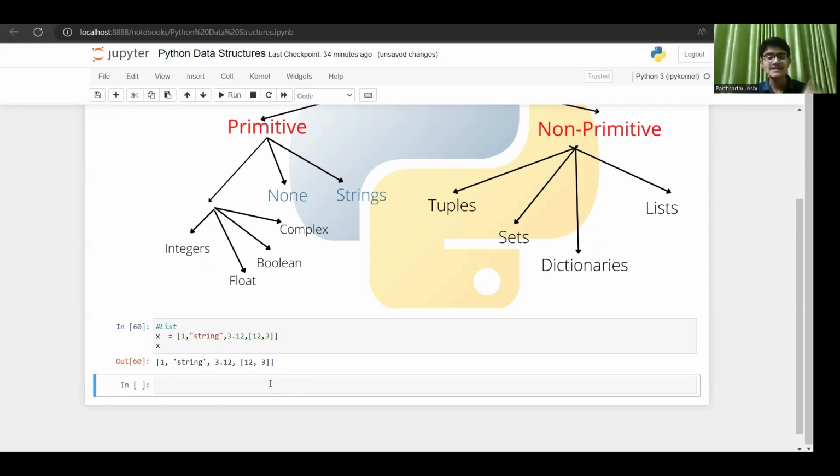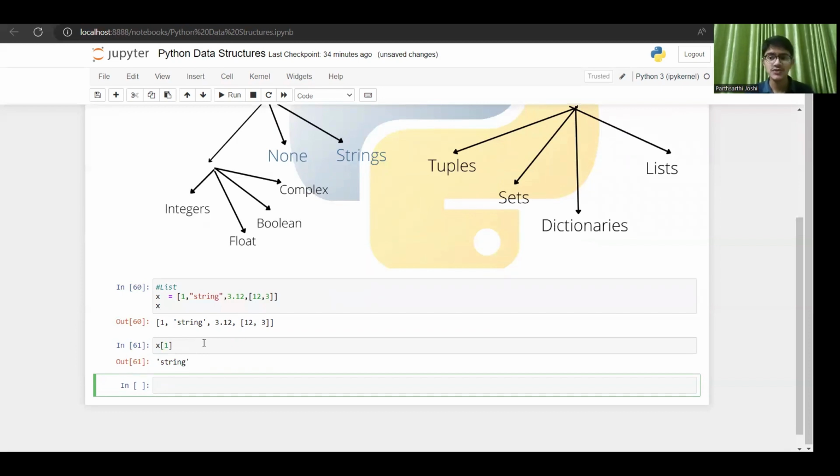And there's also indexing in lists. The indexing we studied in my string operations video, you may remember it. The same way it happens here. If you write X square bracket for indexing, X square bracket and then 1, I get the string.